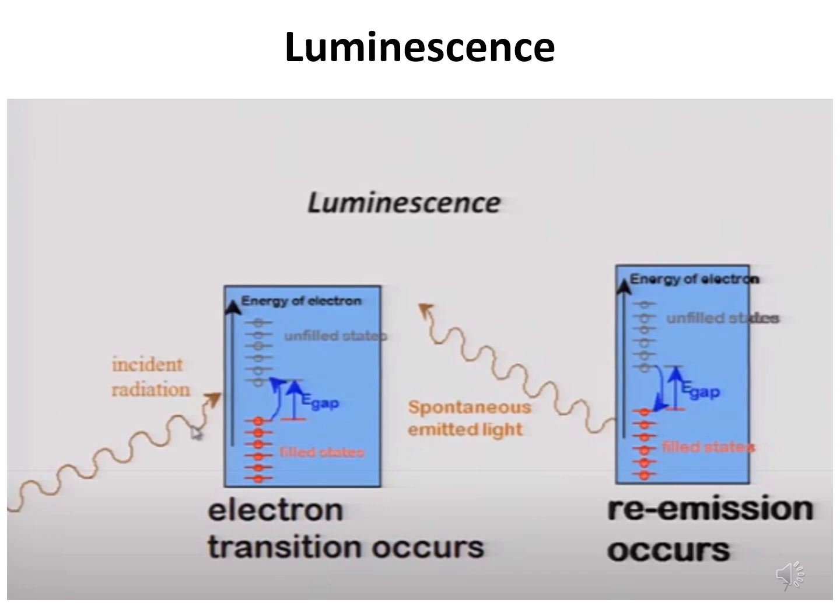It will come back to the lower energy state which was created when the electron went up, and then it gives out radiation, and that is spontaneous emission. So in this case you can have absorption, and you can have emission when the electrons come back to the filled state. Energy will be lost in the form of emission.